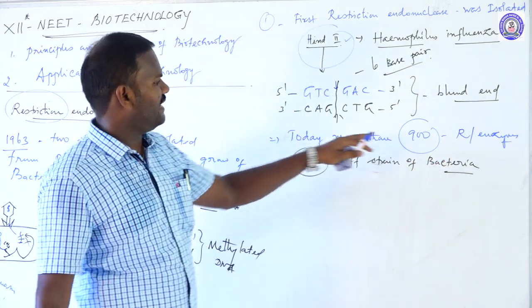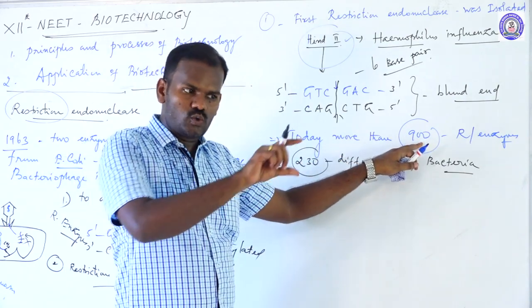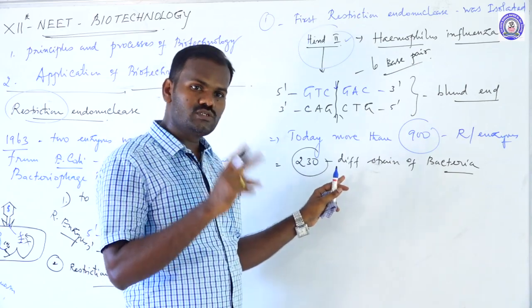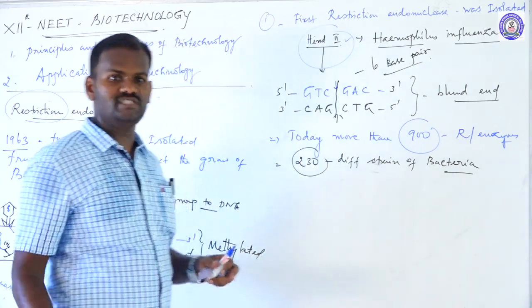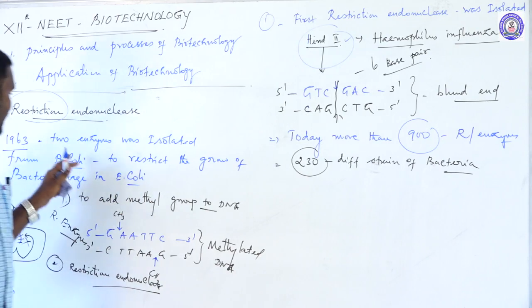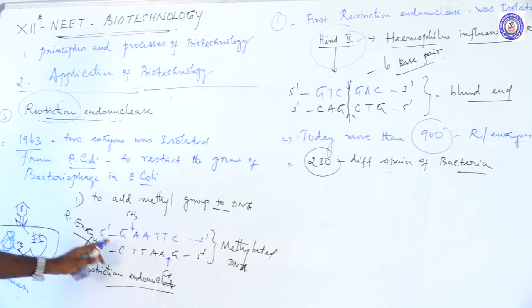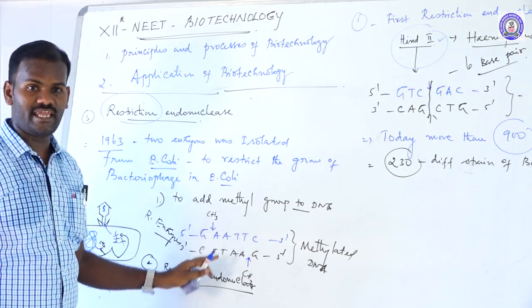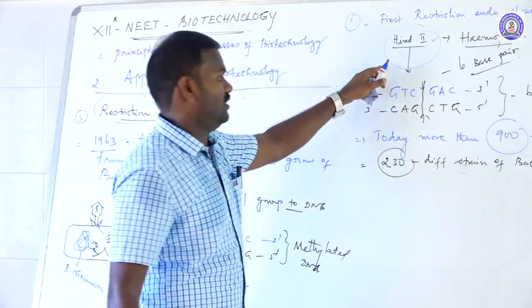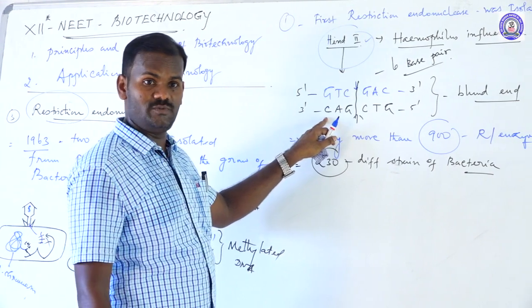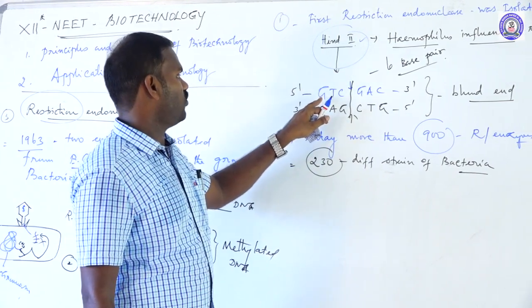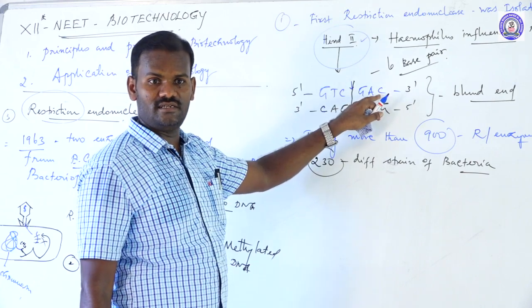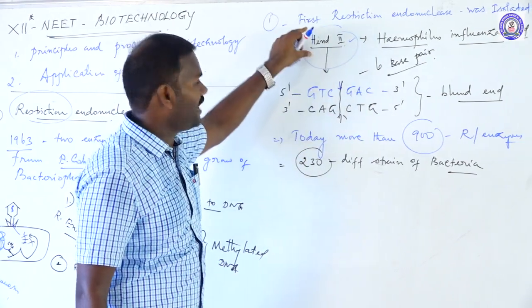All these 900 restriction enzymes recognize different sequences of DNA and cut different base pairs. There is a restriction endonuclease that cuts the DNA at a specific nucleotide sequence, adenine, thymine. Whereas HindII cuts the DNA at a specific nucleotide sequence: guanine, thymine, cytosine, guanine, adenine, cytosine. So this is the recognition site of HindII.